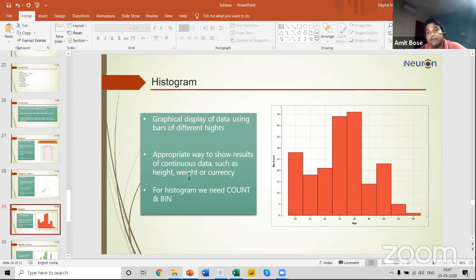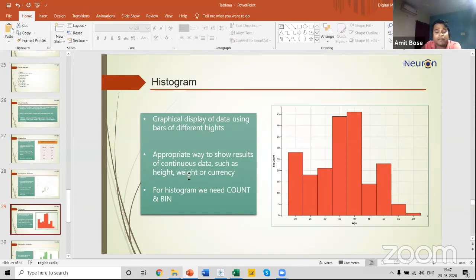So there are two kinds of data that I will be working with. For this example, I'll be using continuous data. That is not a big deal. But for future discussions, I'll be referring a lot to discrete data or continuous data. The best way, I feel, to explain continuous data and discrete data is with a real world example.